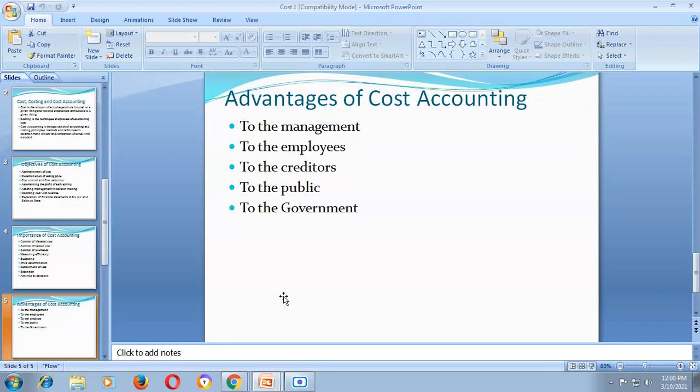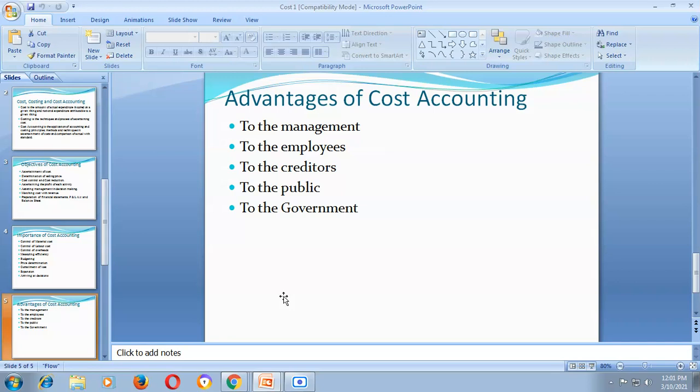So now let us focus on the advantages to the management. Cost accounting is very useful to the management. In what sense? Number one, it facilitates decision making. Cost accounting provides necessary data along with information regarding individual products, individual departments, divisions, and this information will help the management to take decisions on any matter relating to the business.